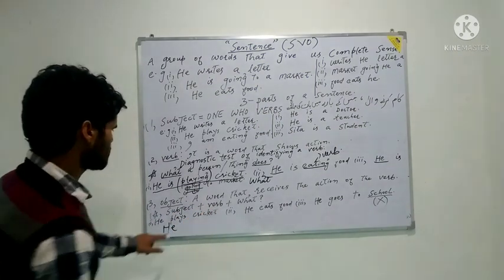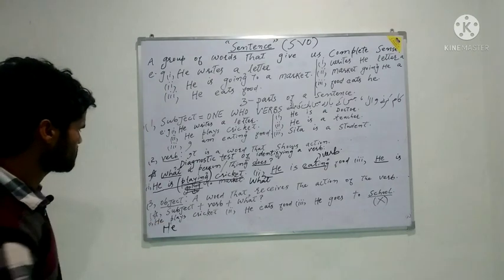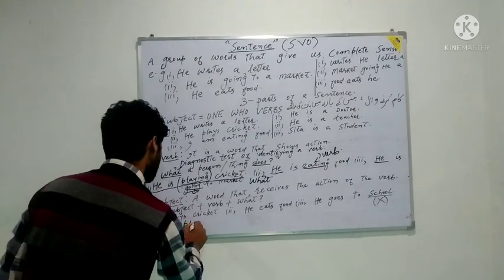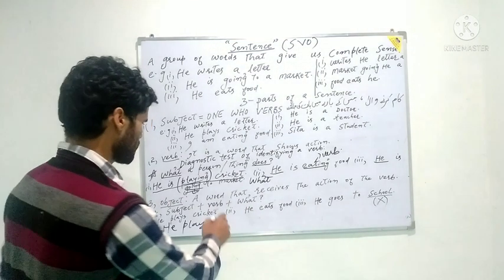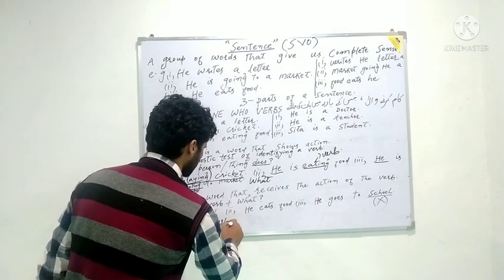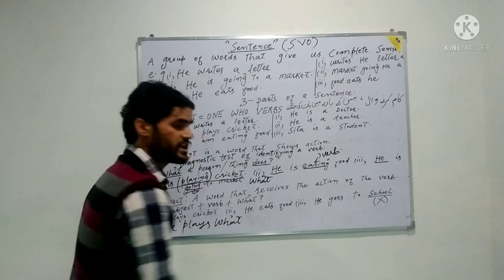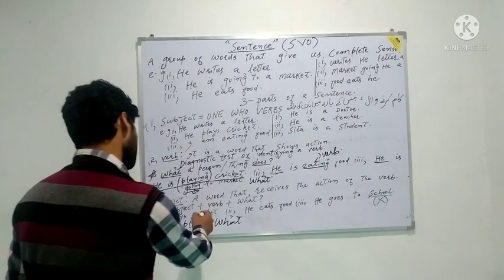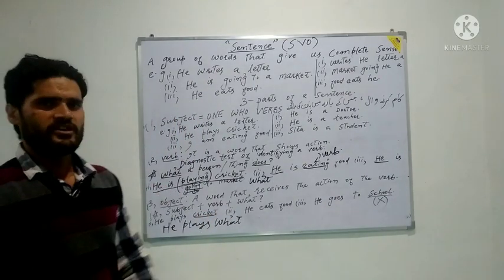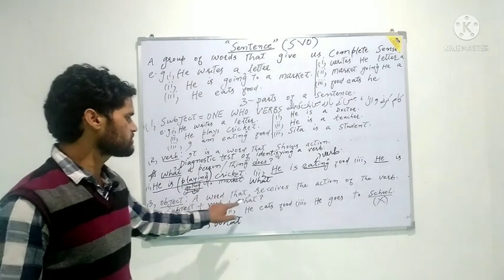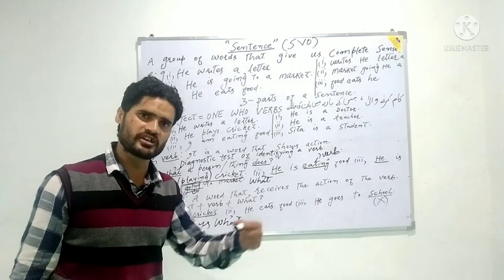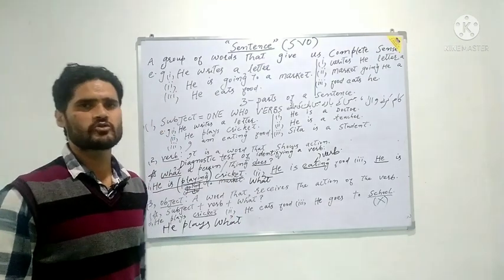Then we have to bring out the verb. The verb here is play. He plays. After that you have to put the word what. He plays what? वो क्या खेलता है? The answer will be cricket. Anything which answers a question, subject plus verb plus what, is necessarily, is absolutely the object of that